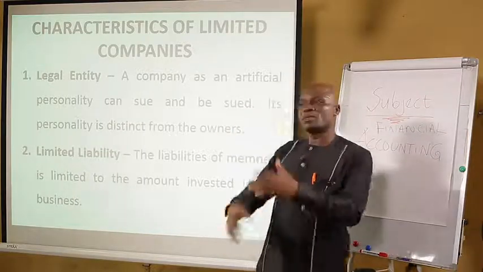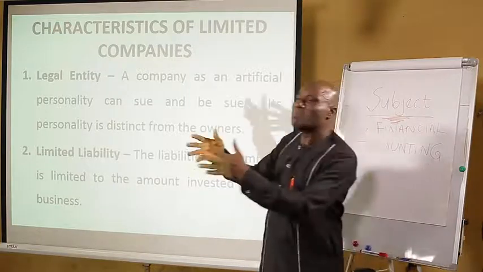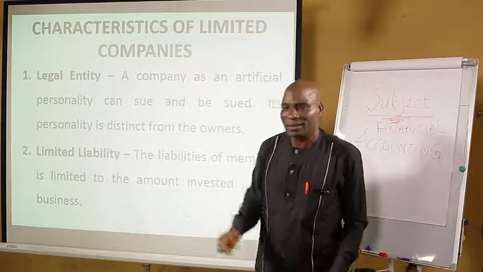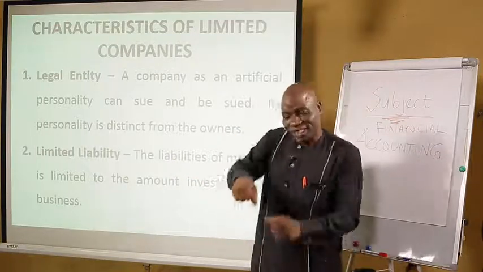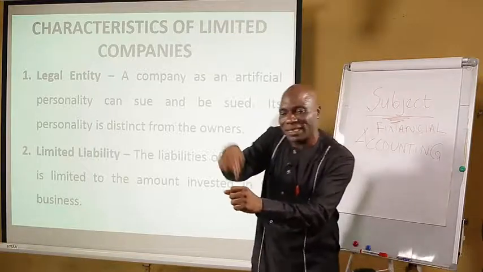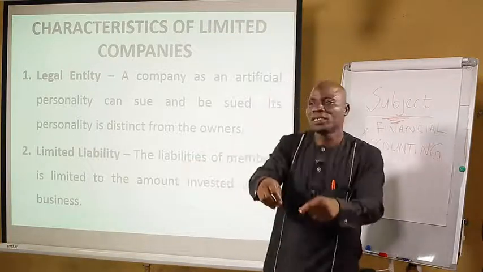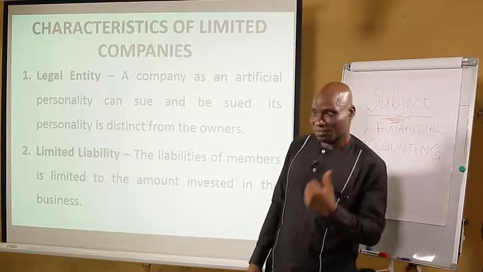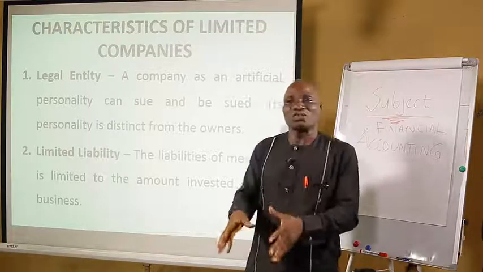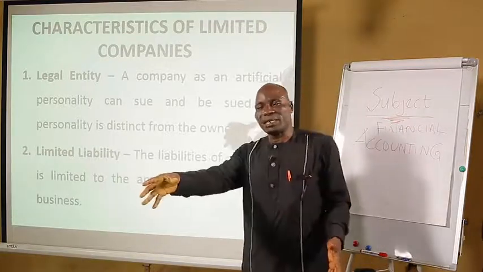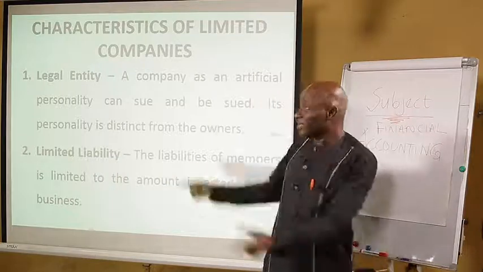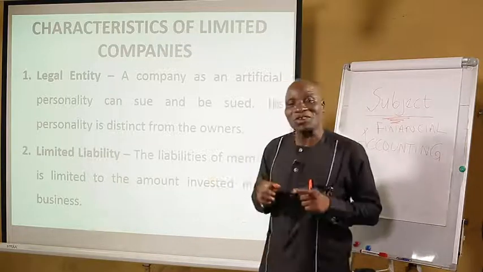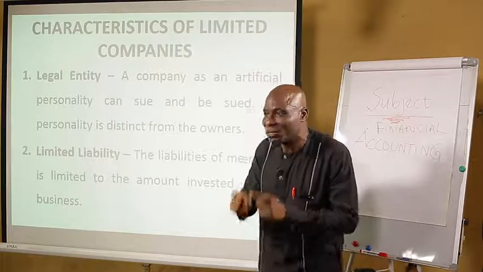Conversely, on the opposite, if that bread was actually bought by that customer, and truly, on eating that bread, he discovered dead flies inside that bread, and he took that bread to court. You see, now the company is sued. If the allegation happens to be true, then that customer will claim damages. Not the owners, not the shareholders, but it is the company which is operating as an artificial human being.